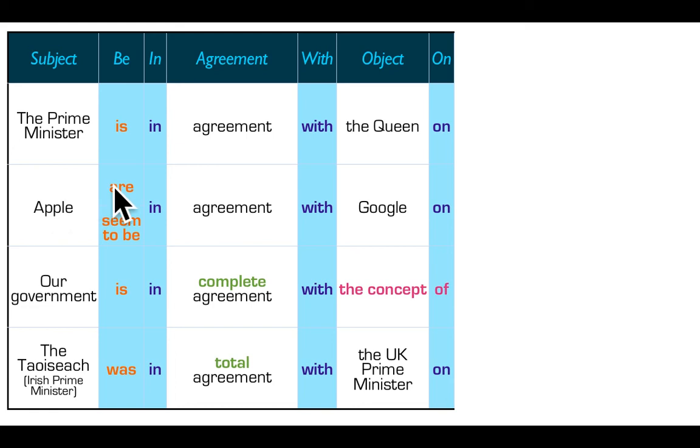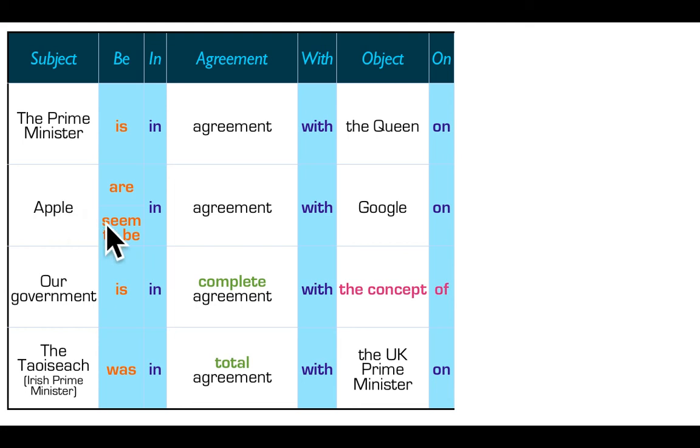Students often ask about why is it Apple are in agreement with? Why isn't it Apple is in agreement with? Well, you can do both. Apple is in agreement with means you're talking about the company as an entity, and Apple are in agreement with means you're talking about its senior managers, its management team, its company, the people.